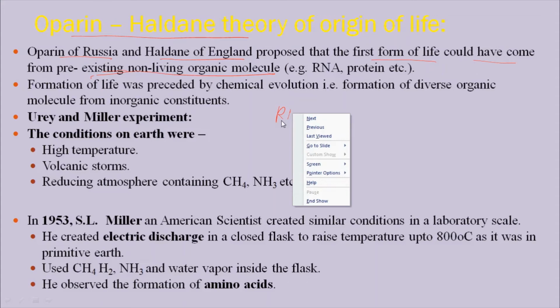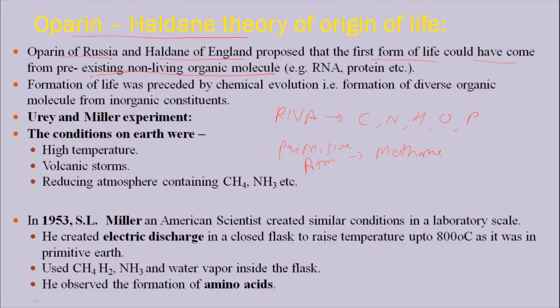If you go on the primitive atmosphere, what do you get? In the primitive atmosphere, there is methane, then there is ammonia, there is water vapor, that is H2O, and there is carbon dioxide.